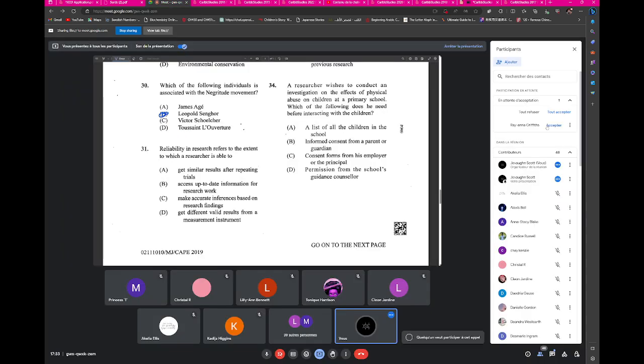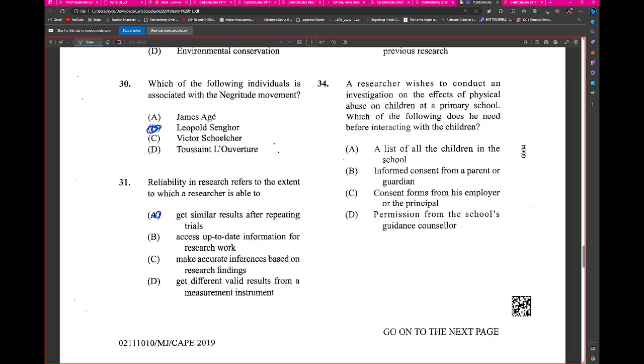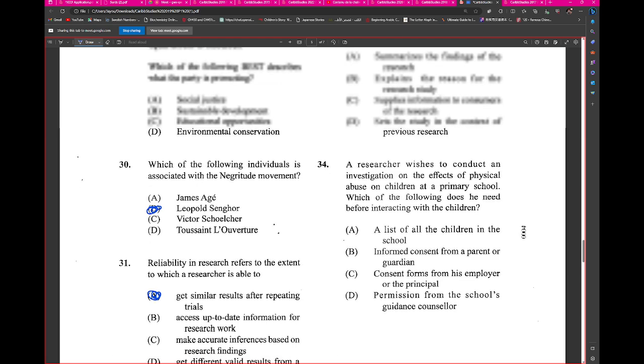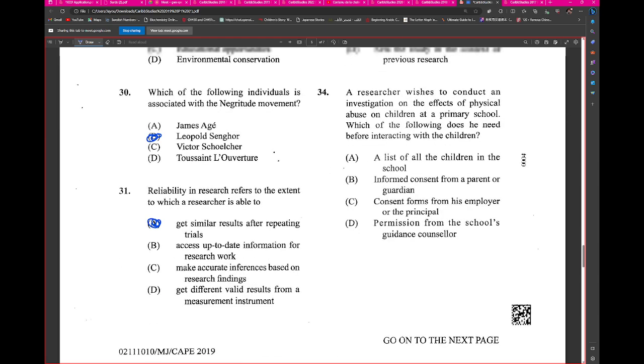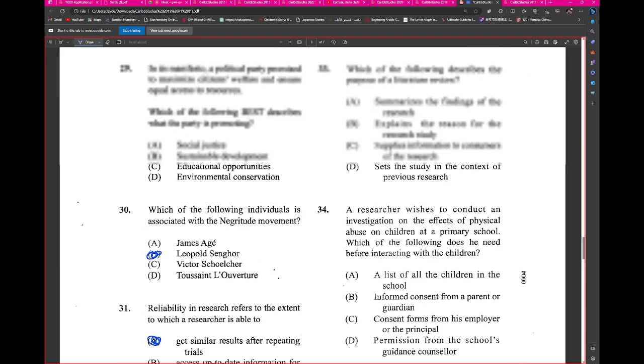A. So we're dealing with A as the better answer. So similar repeating. All right. So remember when we were talking about, what was the name? The C word. It was replicability, right? There's another word as well that speaks to it. Consistency. Yeah, that word. Consistent. So when you see all of those other questions speaking about reliability, you just remember this one.